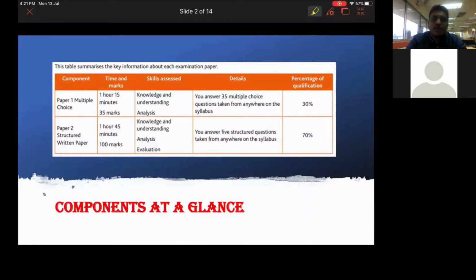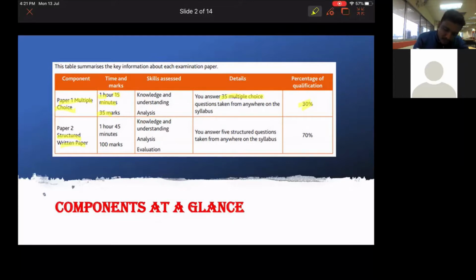First, we see the components of the accounting paper. We have paper 1, which is the multiple choice questions, and paper 2, which is a structured written paper. Paper 1 is given 1 hour 15 minutes, and there will be 35 multiple choice questions, which give you 35 marks. The percentage is 30% for the paper. Paper 1 is 30%.